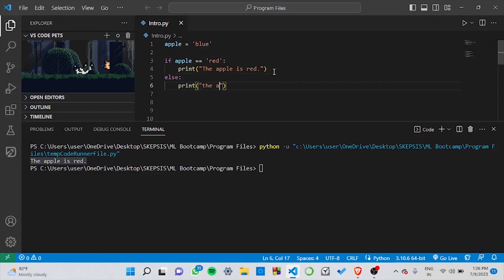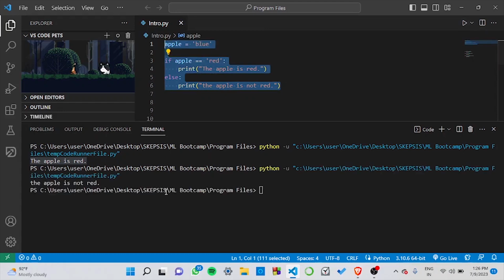Now, if we select it and run this, you can see that the output here is the apple is not red.